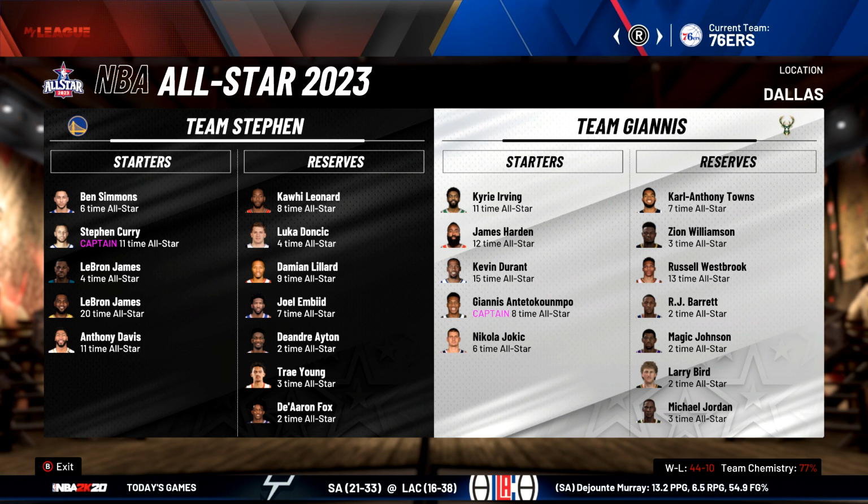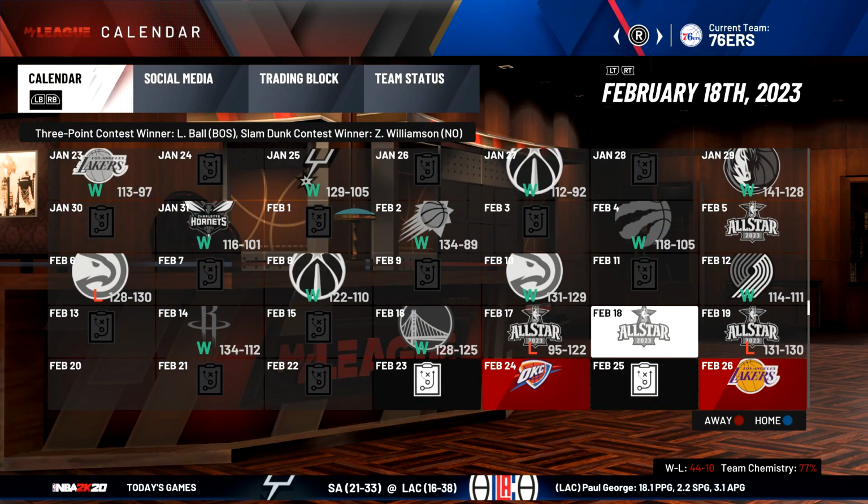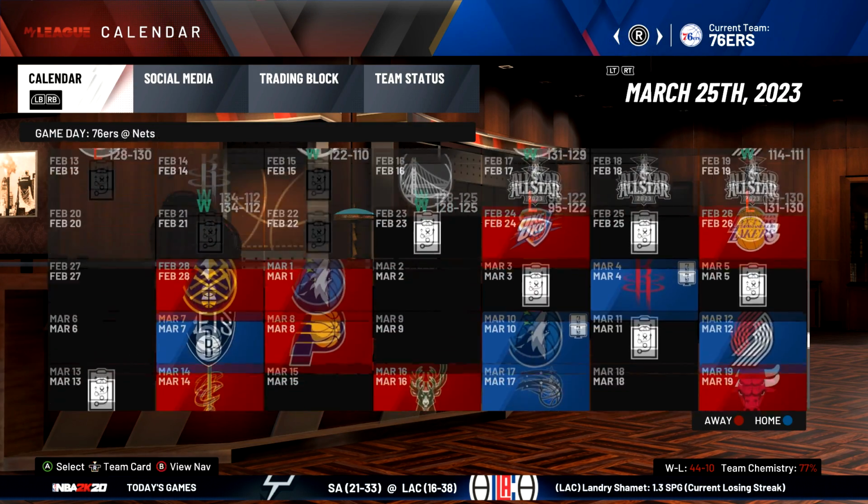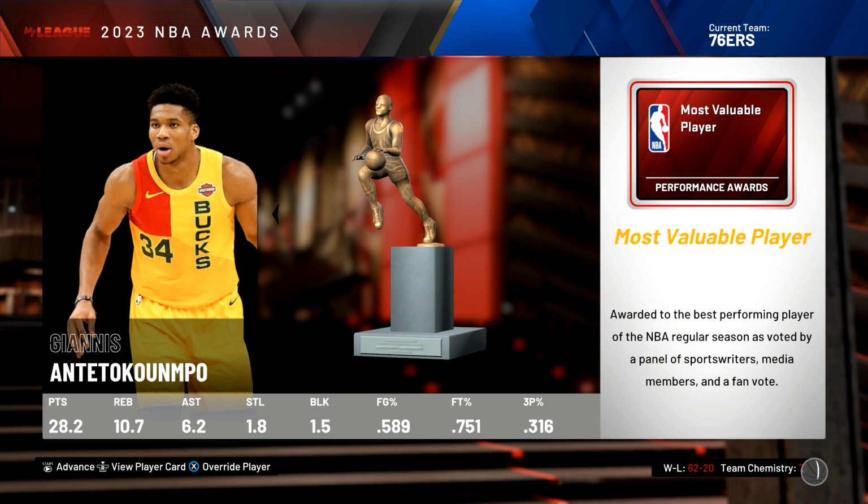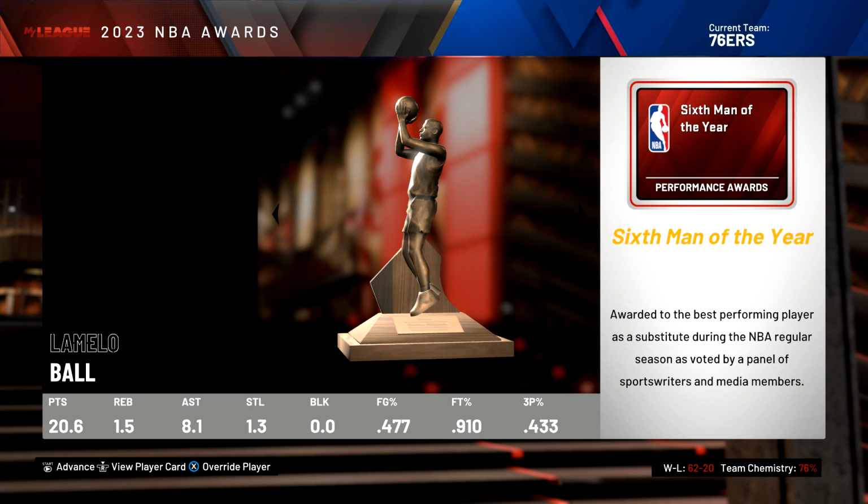But in our third year, LeBron is a starter for Team Stephen. And then Michael Jordan, Larry Bird, Magic Johnson are all reserves for Team Giannis. Last year, Michael Jordan did win the dunk contest as well, but I forgot to show that. And yet again, Giannis wins MVP. He's won it every single season so far. He's got like 5 MVP trophies now.